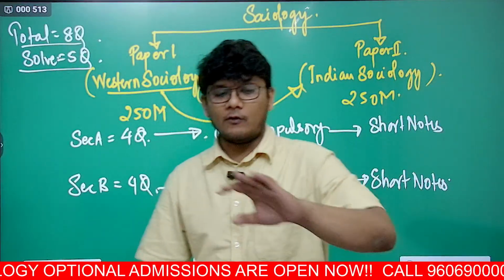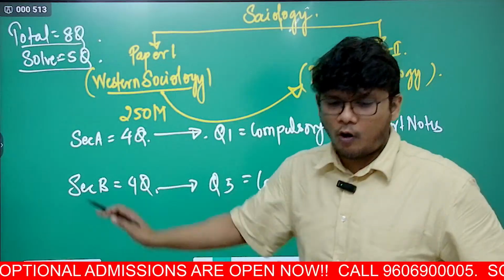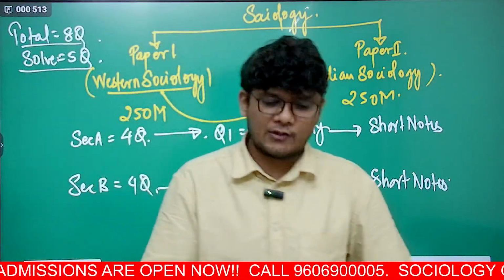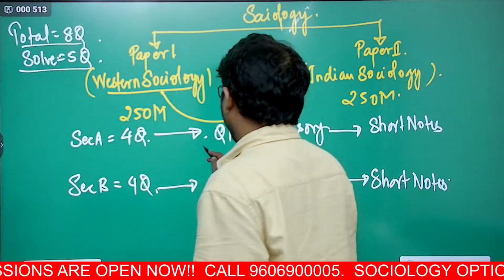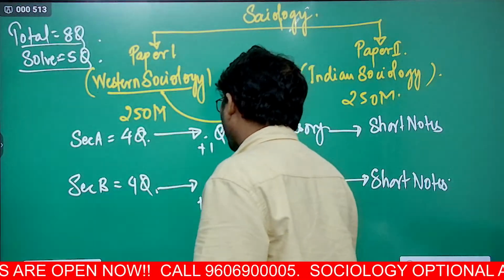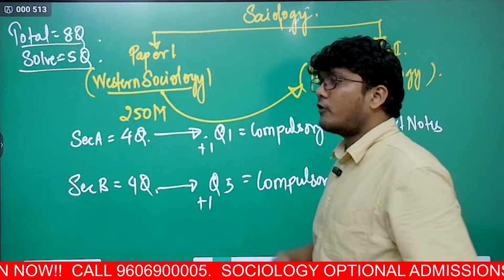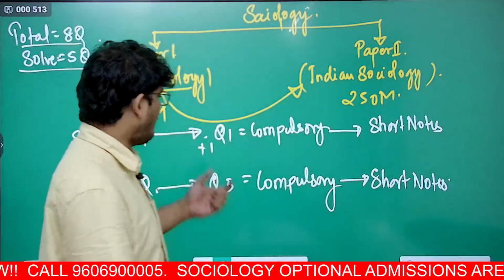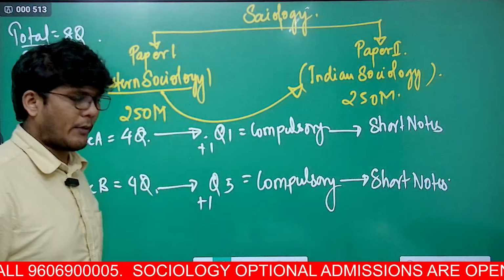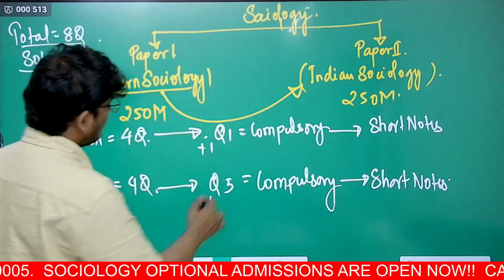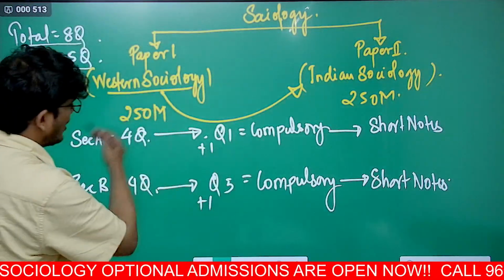You cannot solve those 3 questions all from section A or all from section B. Minimum 2 questions of each section have to be solved. That means an additional question from here and an additional question from here has to be solved. So a total of 4 questions are now done. Now the 5th question can be any of section A or section B questions. I hope that is absolutely clear. So it can be here or here. So this is how you solve it.